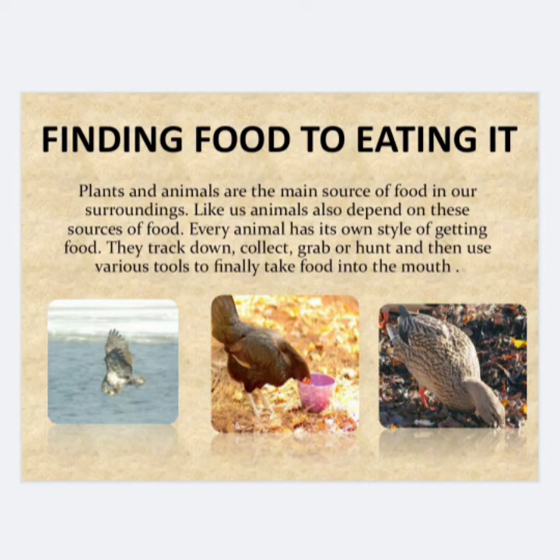The next topic is finding food to eating it. We know that animals have their own ways of gathering and taking in food. Let us see how they do this. Plants and animals are the main source of food in our surrounding. Like us, animals also depend on these sources of food. Every animal has its own style of getting food. They track down, collect and grab or hunt and then use various tools to finally take food into the mouth.